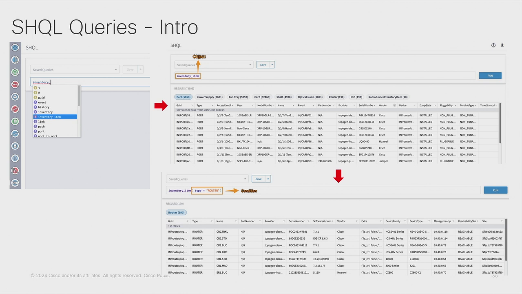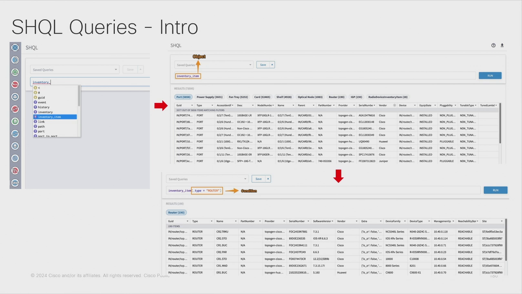But we can use this online help if we don't remember exactly the name of the object we want to query or how to place a condition. It's available, and with that, we can start making the queries we want to do. For example, in this first case, I'm querying about all the inventory items, so I receive as a response all the inventory items in the model.